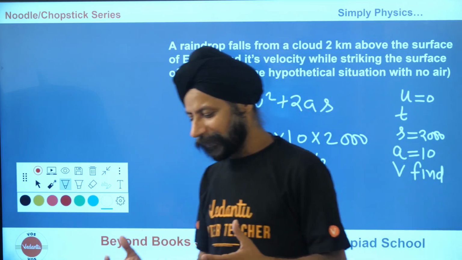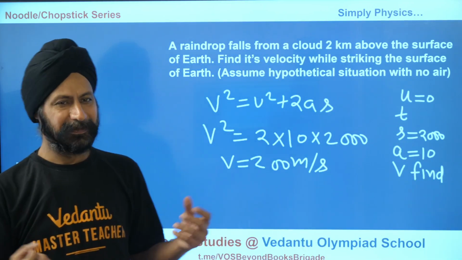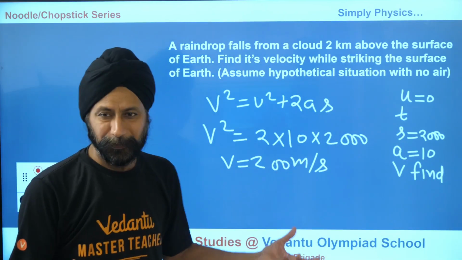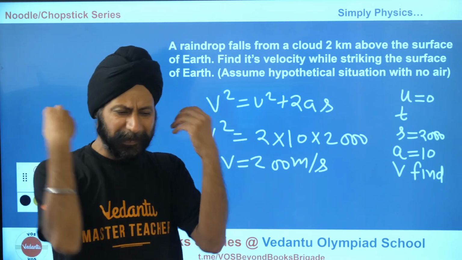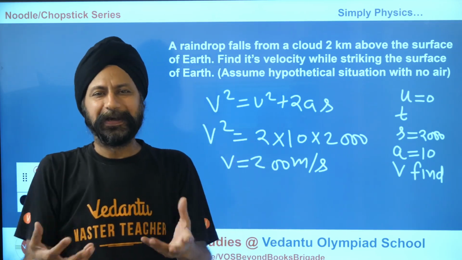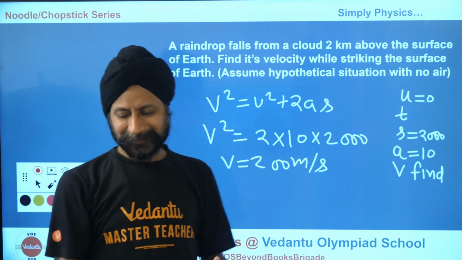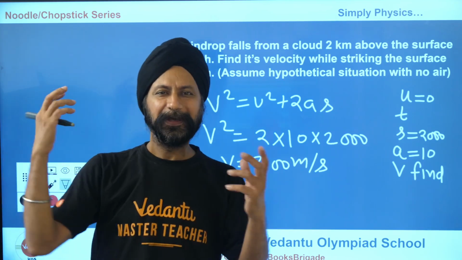I'm really surprised when I see students memorizing the derivation of terminal velocity, and then they spill everything in the exam, but still they don't understand the basics of it. So that's why I'm saying never go the noodle way, go the chopstick way.